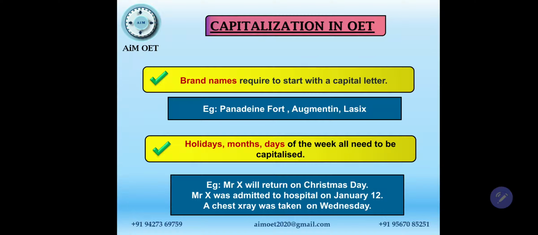Again, what is the brand name? A brand name is just a name given by the company. For example, Augmentin. Augmentin is a combination of amoxicillin and clavulanic acid. So together we call that Augmentin.